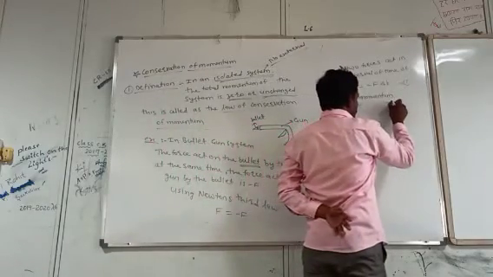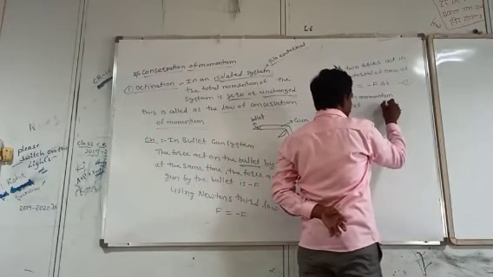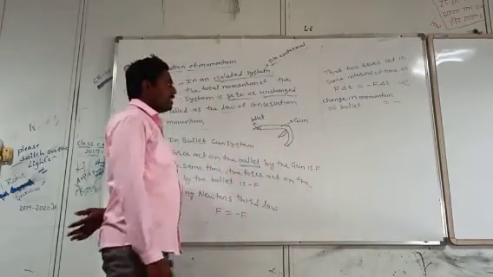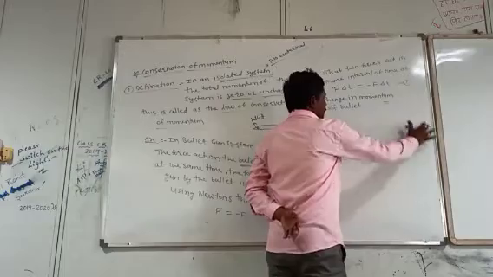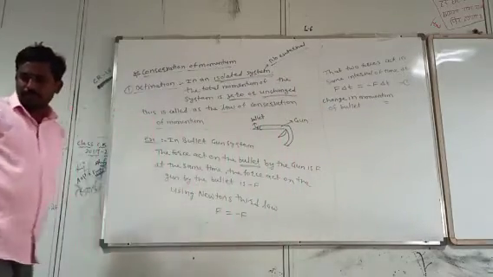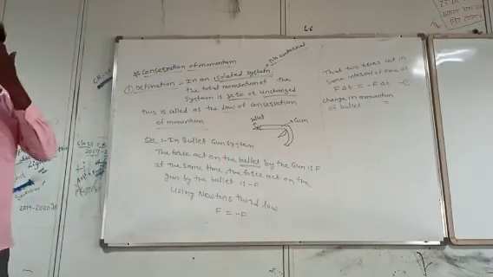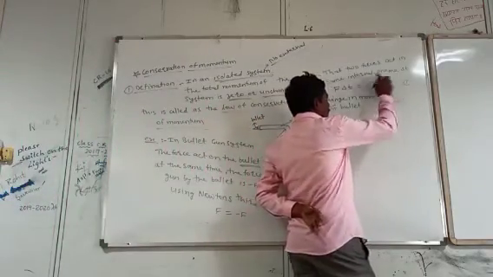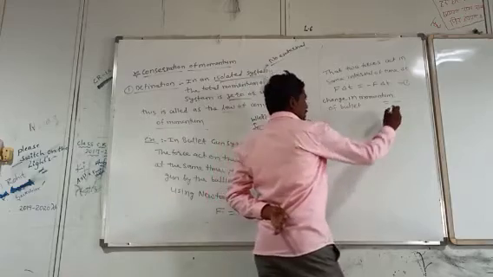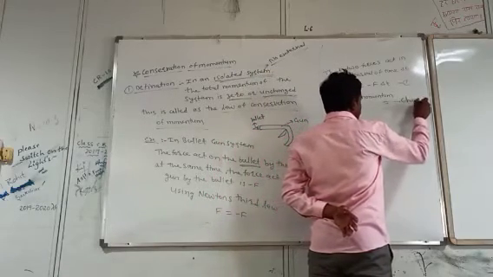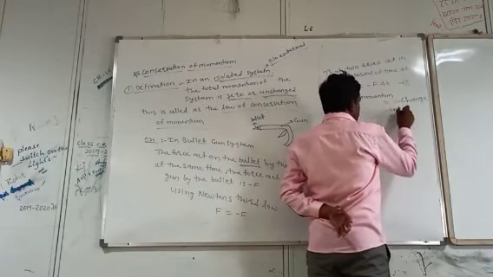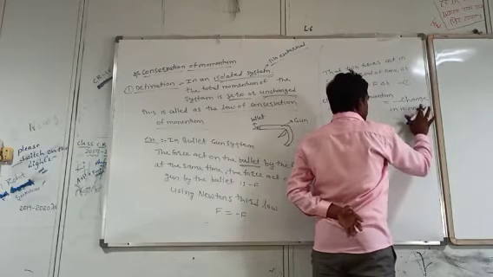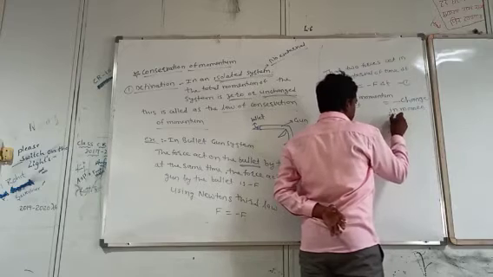And this is F into delta t, and the other is minus F into delta t. What is minus F into delta t? It is nothing but the change in momentum of the gun.